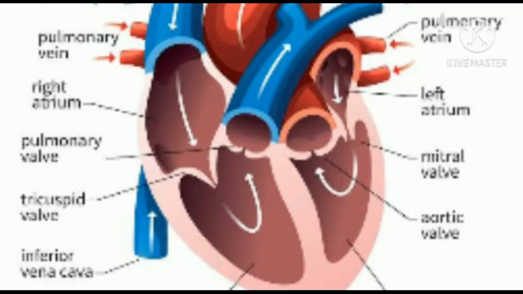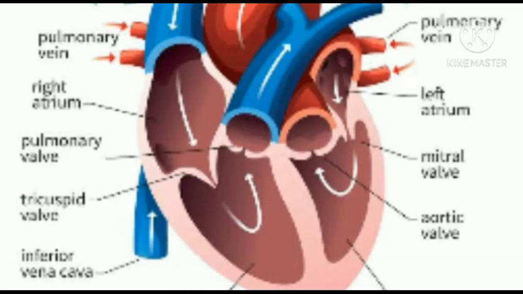And students, these auricles are called receiving chambers because they receive blood from the different body parts. They are smaller and have thin walls. The ventricles, on the other hand, are the distributing chambers because they pump blood into the lungs and blood vessels that distribute the blood to all parts of the body. Ventricles are large and their walls are thick, elastic and muscular so as to efficiently pump blood to different parts of the body.